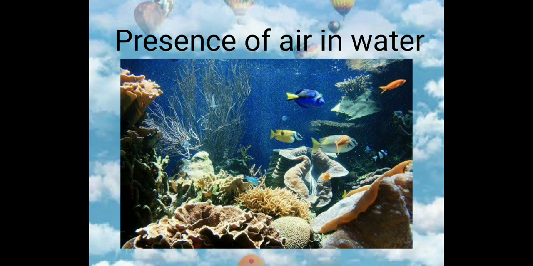Now the presence of air in water. Aquatic flora and fauna breathe oxygen dissolved in water. Plants that float on water or plants that are submerged in the water also take in air for respiration by their body surface by the process of diffusion.